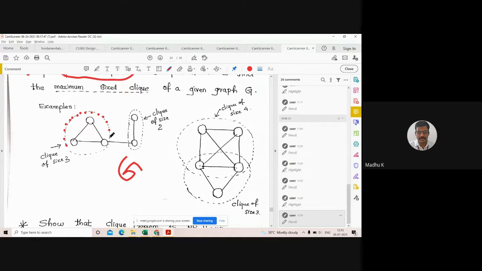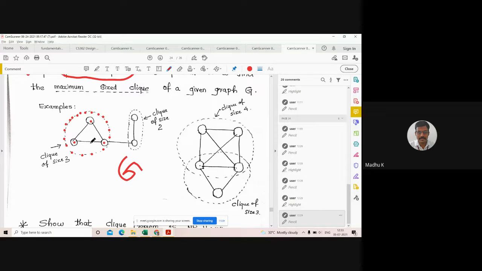This subgraph is completely connected. What is the meaning of completely connected? From this I can reach here, here. From this I can reach here, here. From this I can reach here, here. That is the completeness of a graph.